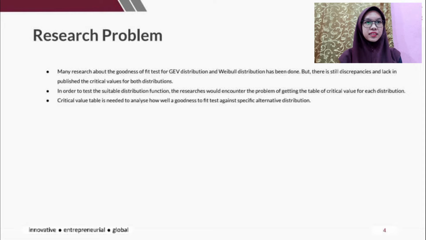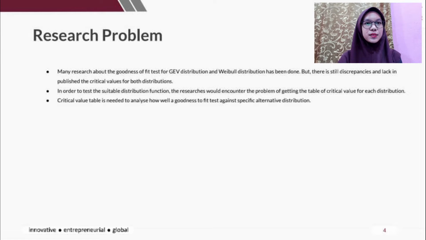The goodness of fit test for the CVM test in the GEV and Weibull distribution is investigated in the dissertation. Many studies have been conducted on a goodness of fit test for the GEV and Weibull distribution. However, there are still inconsistencies and a scarcity of published critical values for both distributions. The findings of this study will be used to assess the CVM test of the GEV distribution and the Weibull distribution on a set of data.